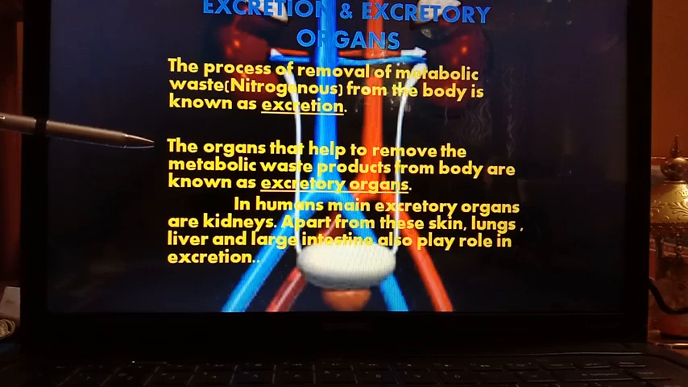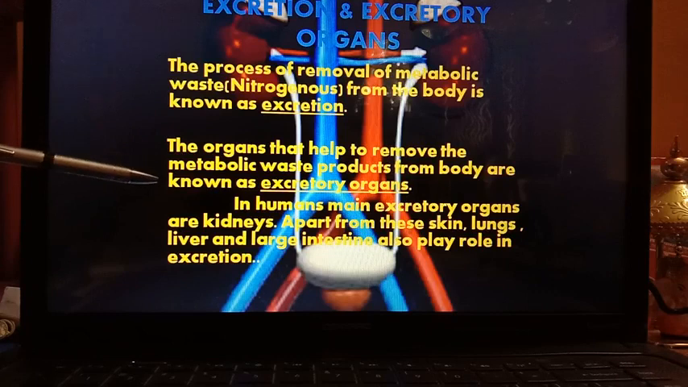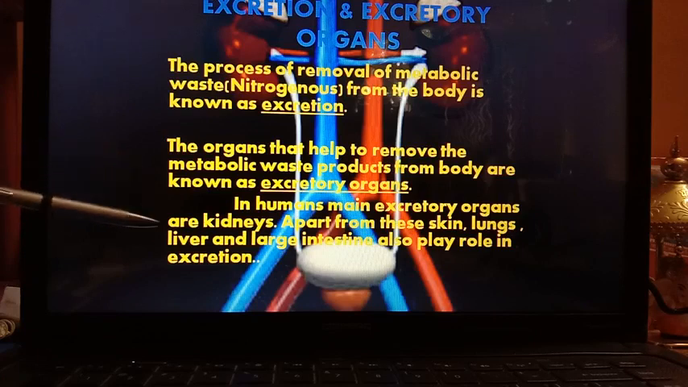Now, so many excretory organs are present in human body which help in the excretion process. The organs that help to remove the metabolic waste products from body are known as excretory organs. In humans, main excretory organs are kidneys. Apart from these kidneys, skin, lungs, liver and large intestine also play role in excretion process.